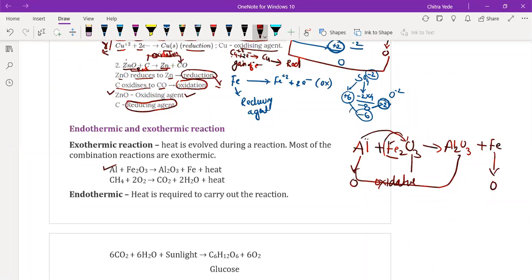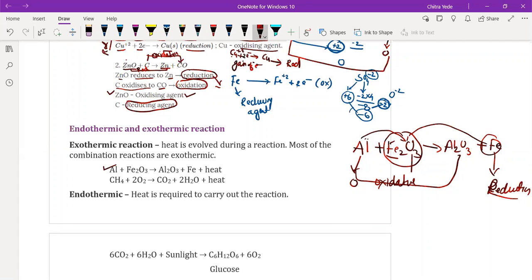And here iron is getting separated from oxygen. That's why it is a reduction reaction. So most of the reactions taking place are oxidation, reduction, or redox reactions. Okay, understood?